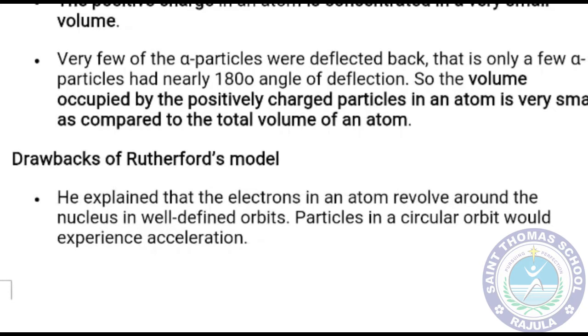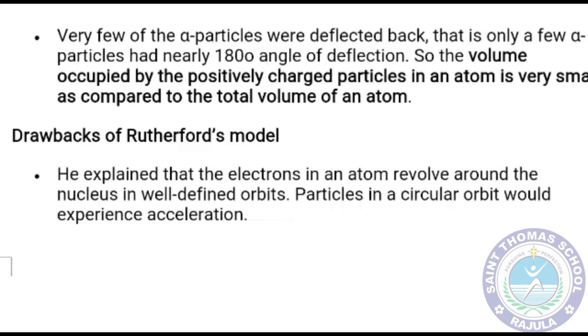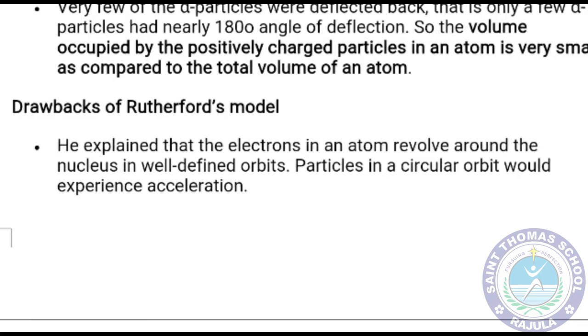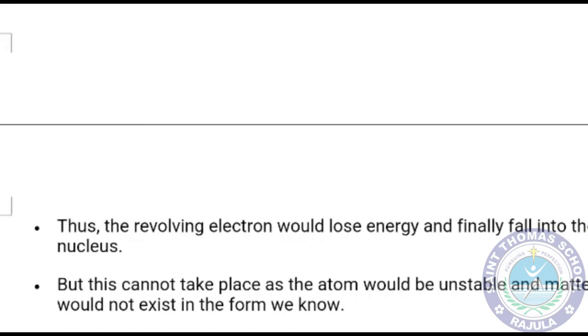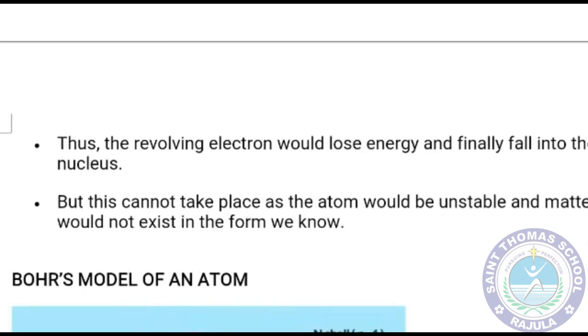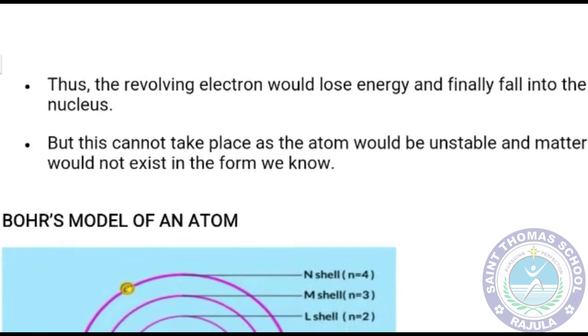One word, drawbacks, means the limitations of Rutherford's atomic model. He explained that the electrons in an atom revolve around the nucleus in well-defined orbits. Particles in a circular orbit would experience acceleration. Thus, the revolving electron will lose energy and finally fall into the nucleus. But this cannot take place, as the atom would be unstable and the matter would not exist in the form we know. If that were so, the atom which we can see now in a circular form would not be possible.